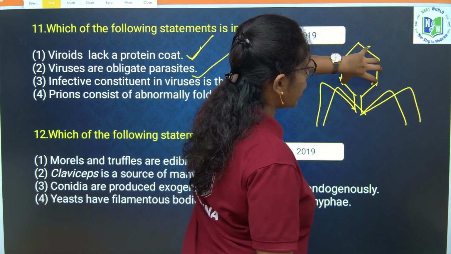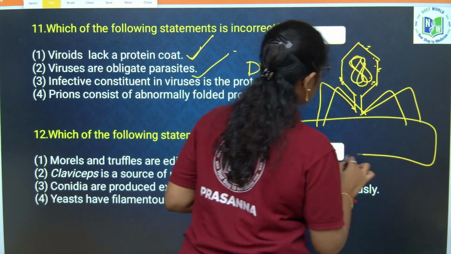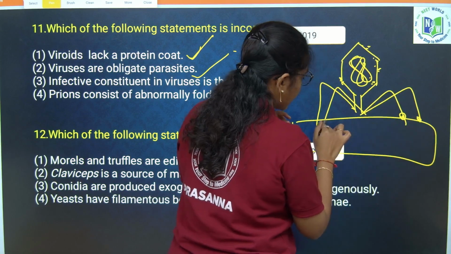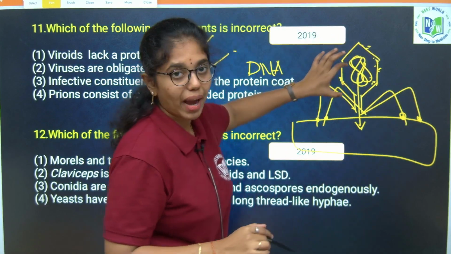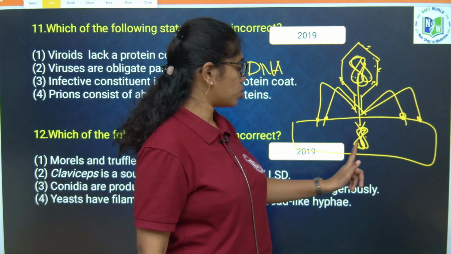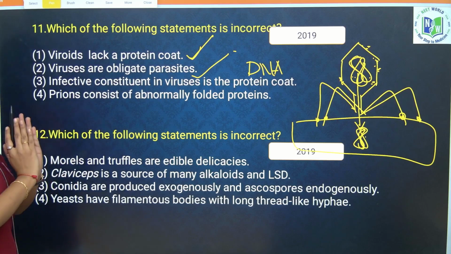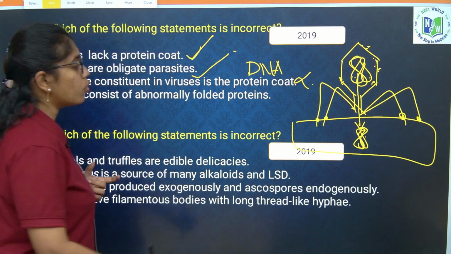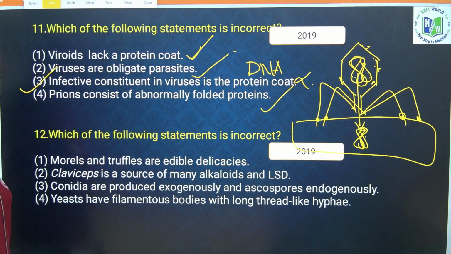This is the protein coat and this is DNA. Whenever a bacteriophage comes and associates with bacteria, the tails of the bacteriophage attach to the wall of the bacteria, and it delivers the DNA present in the bacteriophage into the bacteria. So what is the infective constituent, ma? Infective constituent is DNA, it is not protein coat. Next, prions consist of abnormally folded protein. True, yes. So here option 3 is the correct answer.